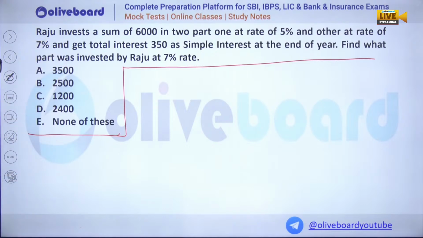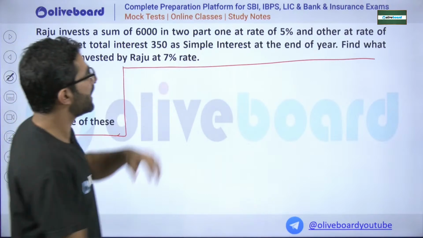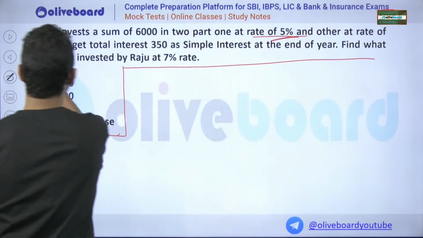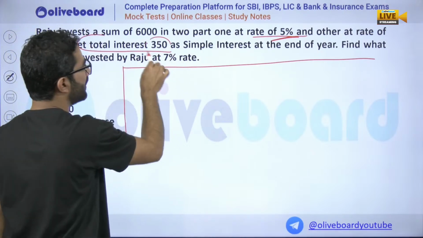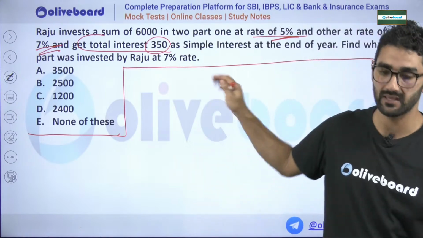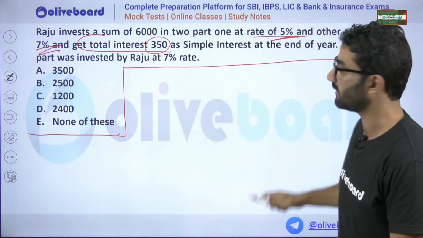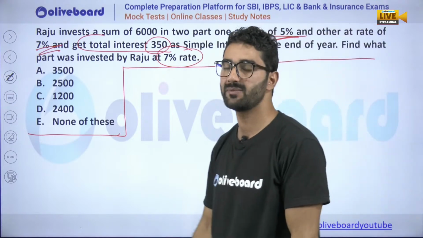Raju invested a sum of 6,000 in 2 parts at 5% and 7%, and the total interest Raju gets is 350 as simple interest at the end of a year. Find the part invested, I mean, how much he has invested in the scheme where the rate is 7%.